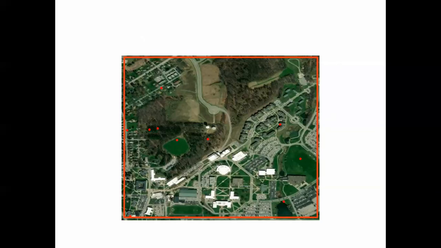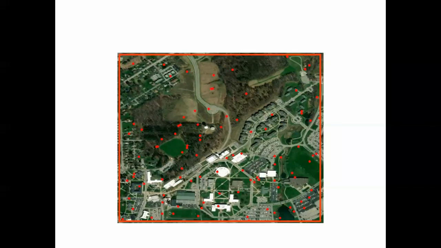Let's take a look at these two concepts. First of all, here's Slippery Rock's campus, and we're going to do a quick demonstration of what density change means. What I've got here is 10 people, those little red dots, per square kilometer. That's roughly a square kilometer of the area around Slippery Rock. You'll notice that's a lot of land for each one of those people, quite a bit of space to occupy. Now, if I increase that, that's 100 dots in the same area. So a population density, arithmetically, of 100 looks like that. It still looks like there's a fair amount of land per person.